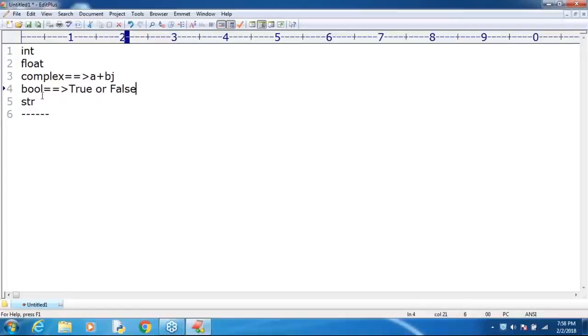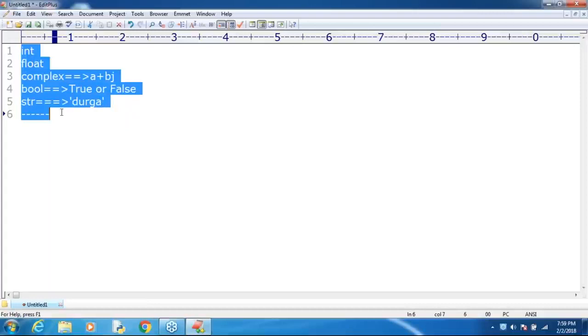Str represents a single character or a sequence of characters, something like Durga. So in Python, these 5 are the fundamental data types.